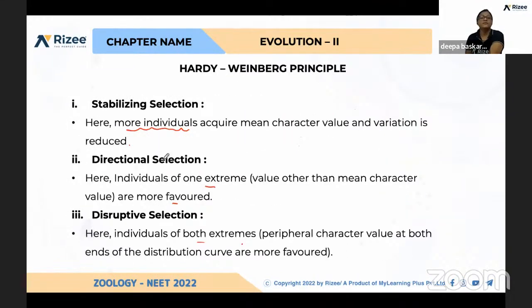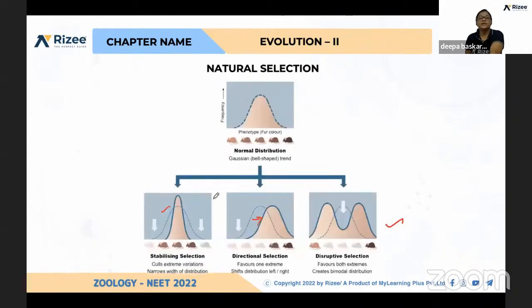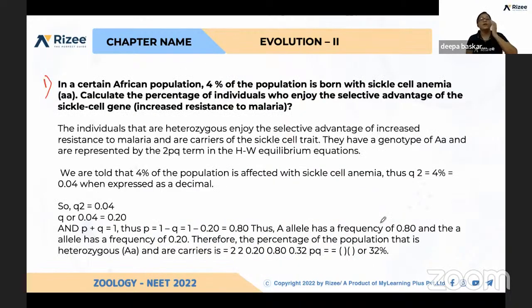See, again, there are 3 different selections: stabilizing, directional, and disruptive. These curves you should remember. This is for stabilizing, and this is directional. And if we have 2 peaks, this is disruptive selection. Let us see a few problems. Again, on the Hardy-Weinberg principle, you can expect problems.